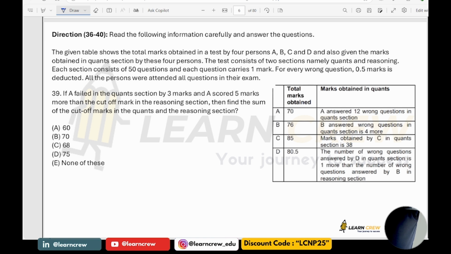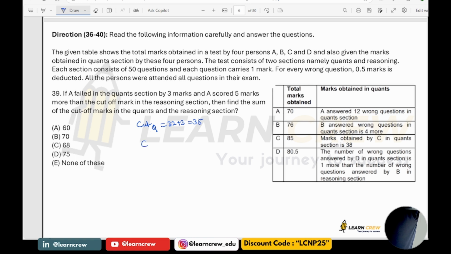Now next question. If A failed in the quant section by 3 marks and A scored 5 marks more than the cutoff marks in the reasoning section, then find the sum of the cutoff marks in the quants and reasoning section. So he failed by 3 marks. In quant section, A scored 32 marks, and he failed by 3 marks. Thereby, cutoff marks in quant is 32 plus 3, which is 35.